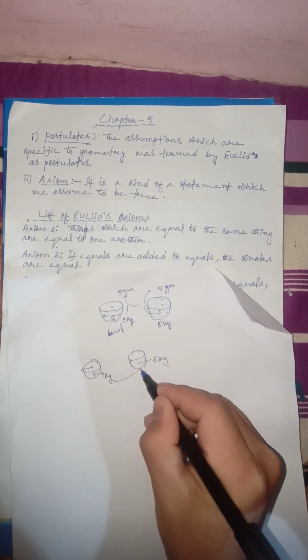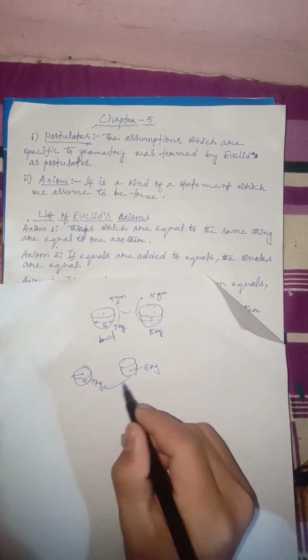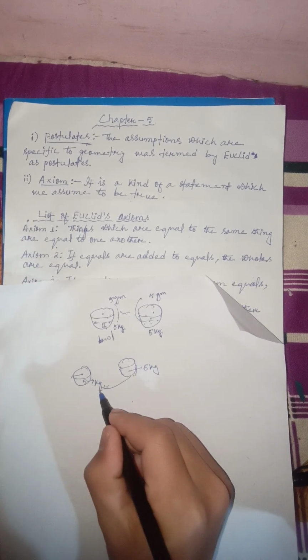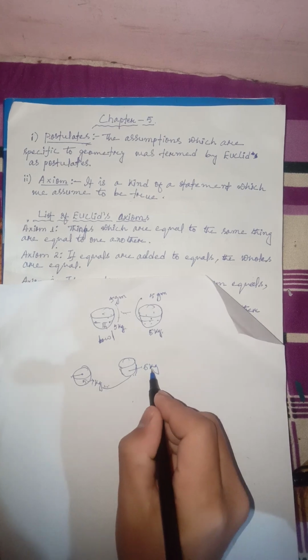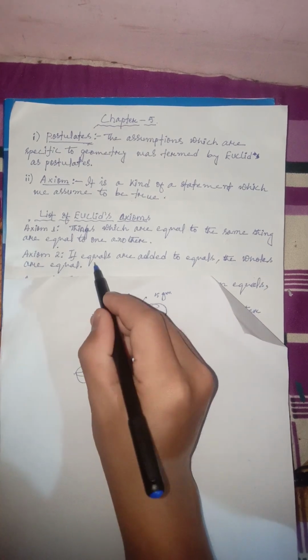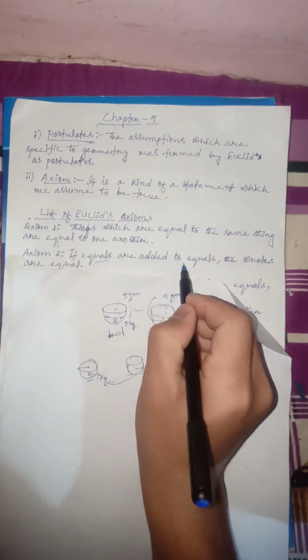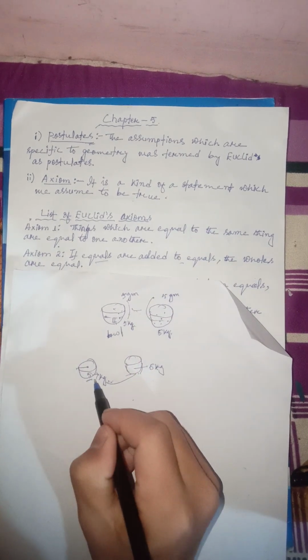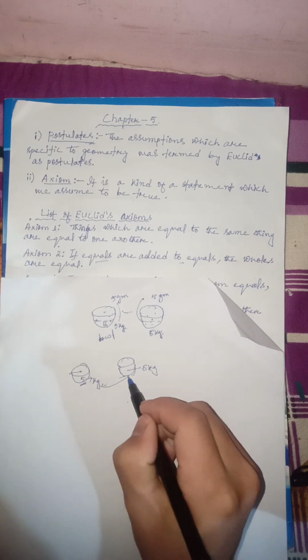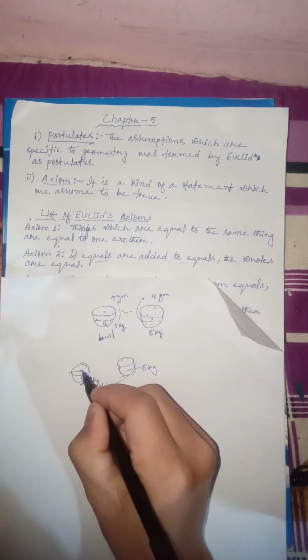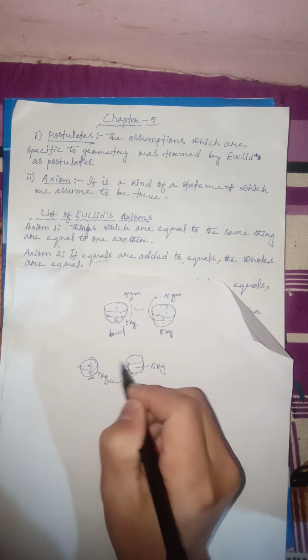Now these are the two quantities, and each of them is 5 kilograms as well as 5 kilograms. If equals means these are equal, and equals are added to equals means these are things which are already equal, then let us add an equal amount to each of these two.